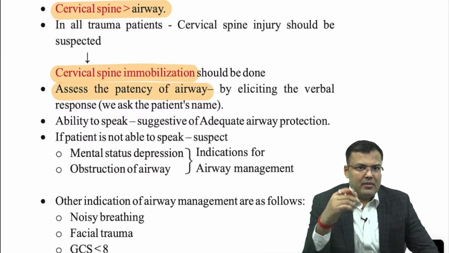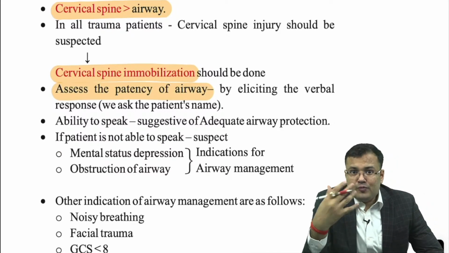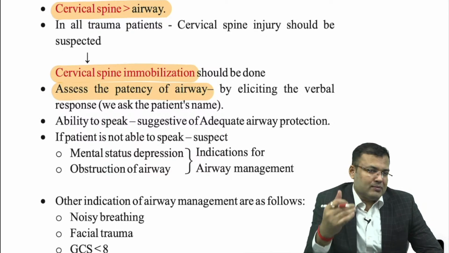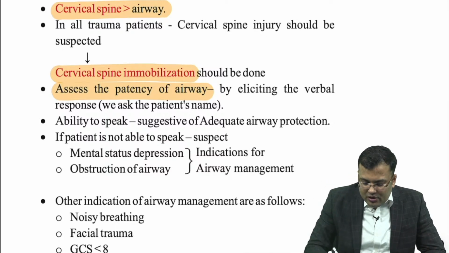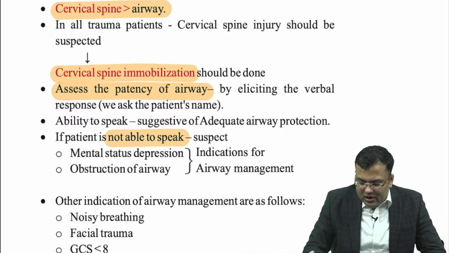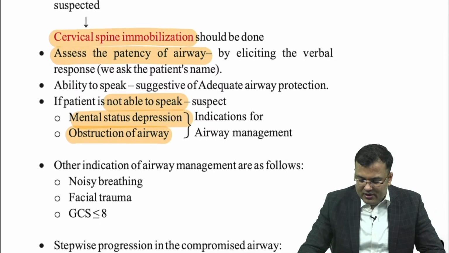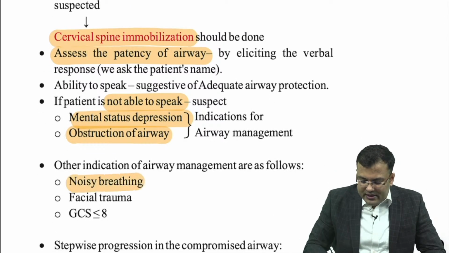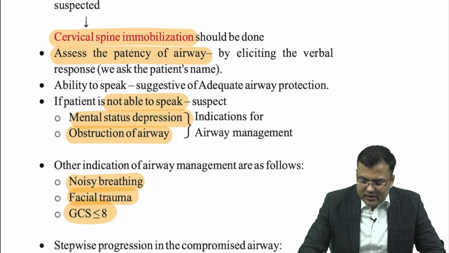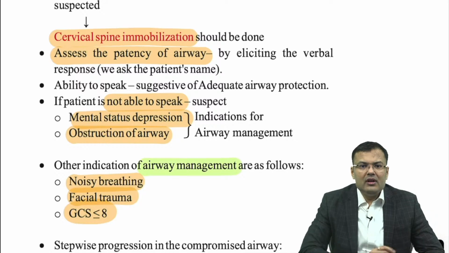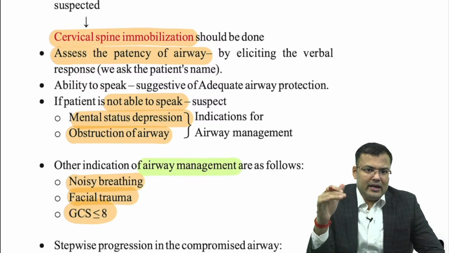Ask the patient's name. Any patient who is able to speak, if you can elicit the verbal response, it means the airway is patent. And if the patient is not able to speak, why? Because of obstruction of airway, mental status depression, noisy breathing, facial trauma, and GCS less than or equal to 8. All these cases require airway management.